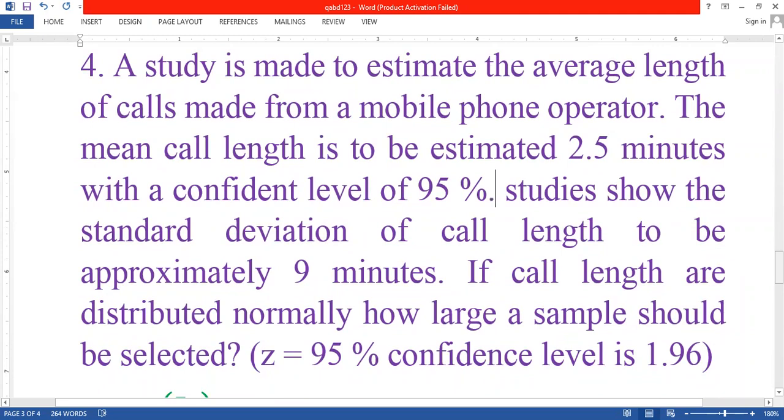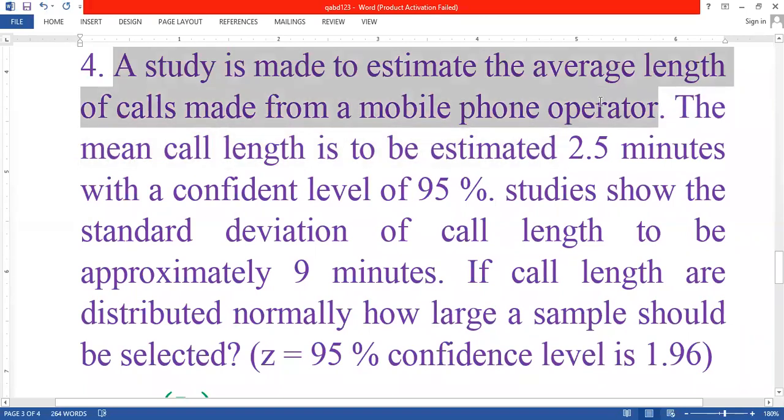See in this problem, what is the information they are given? A study is made to estimate the average length of calls made from a mobile phone operator. That means, understand, a study is made for the average length of calls.